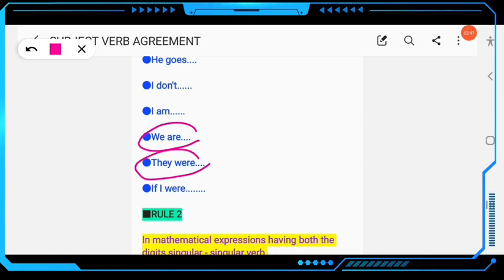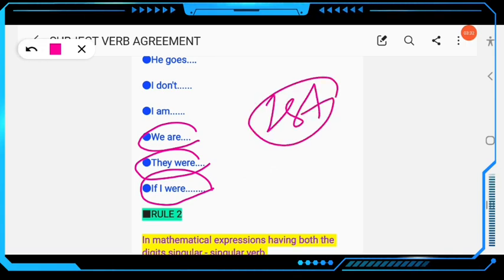Then next, they were, this is past. If the sentence is imaginative or conditional, then we use "were" after I. If I were a bird, then I would like to fly in the sky. So this will never happen. This is an imaginative sentence. In this case we will use "were" after I. If I were you, if I were Sachin Tendulkar, similarly, if I were a millionaire, then I would like to distribute a lot of money among the poor people. Clear? So this is the first rule.